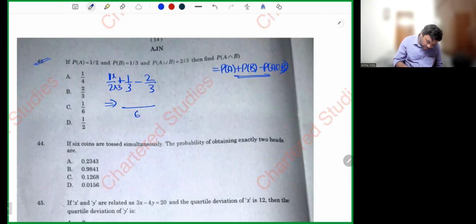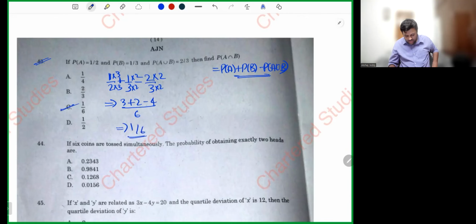2 into 3 into 3 into 2 into 2 into 2 into 2 plus 2 minus 4. 5 minus 4, 1 by 6. 1 by 6. Next.